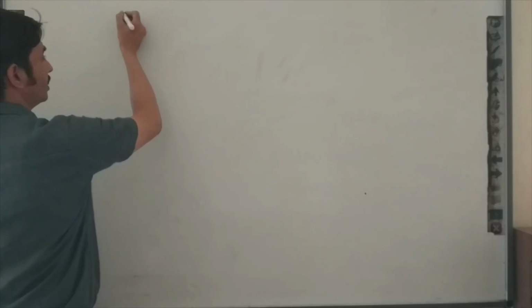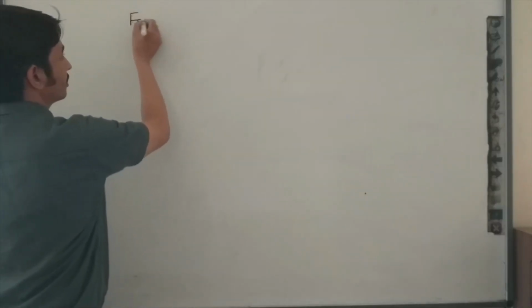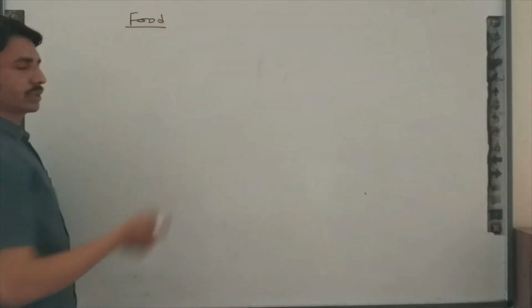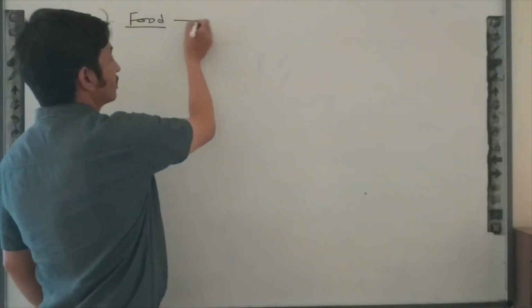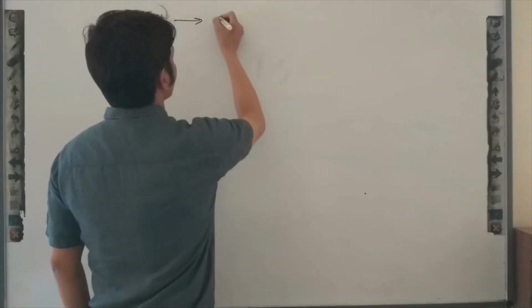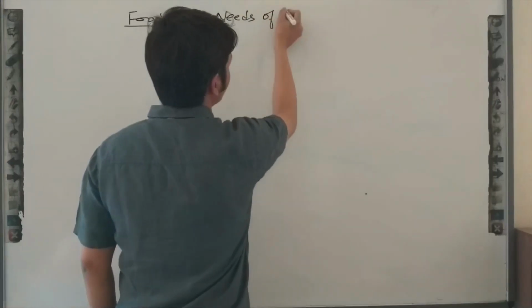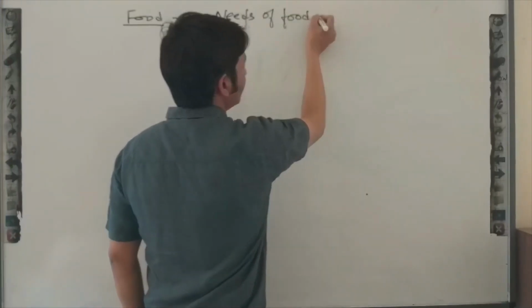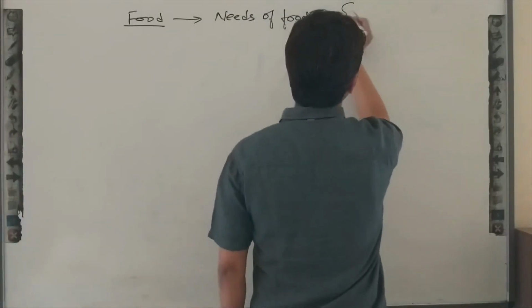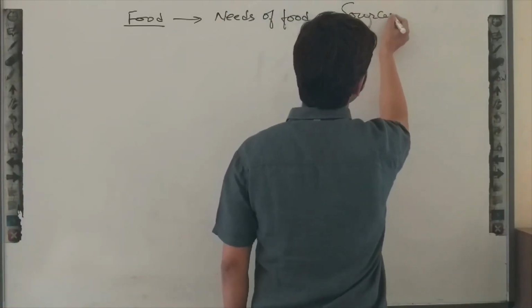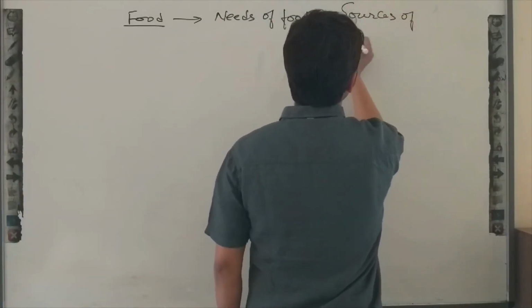So topics covered in this chapter till today are food, as you studied in grade 7, needs of food, why foods are required, and an important point related to food: sources of food.